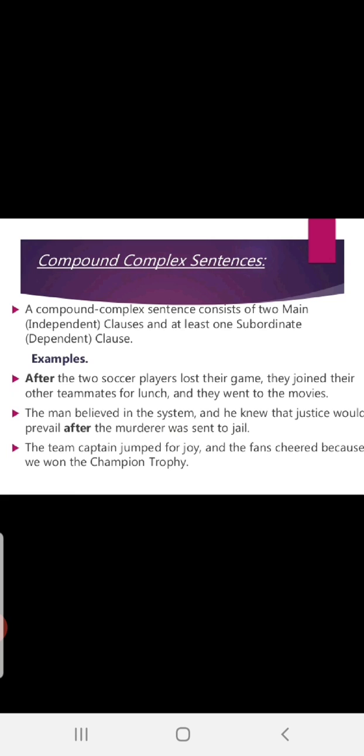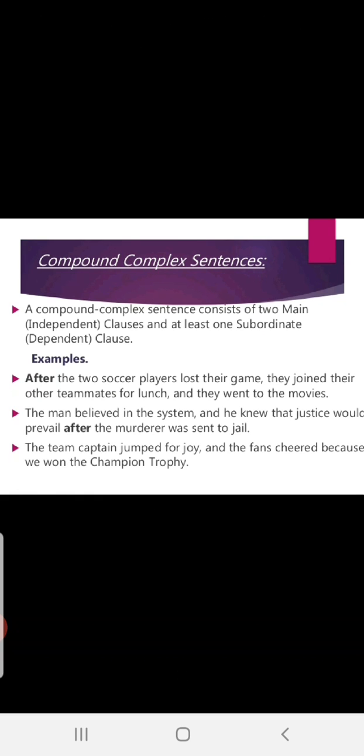After the two soccer players lost their games, they joined their other teammates for lunch and they went to the movies. See, after is also a conjunction. We started with this: after the two soccer players lost their game. Here one clause is over. They joined their other teammates for lunch. Here another clause is over. And they went to the movies. See, three clauses came together with the help of conjunctions.